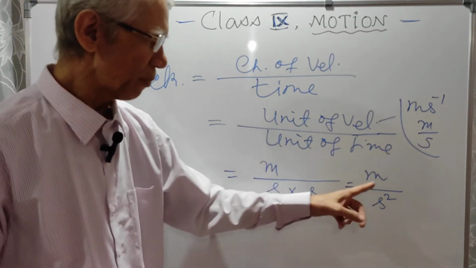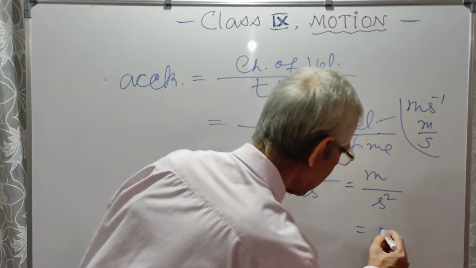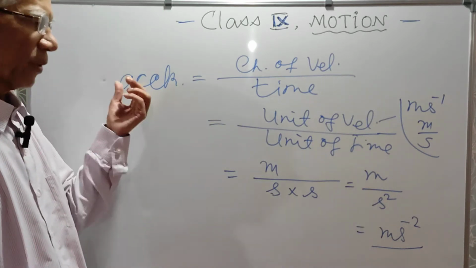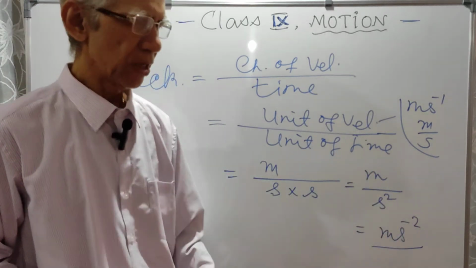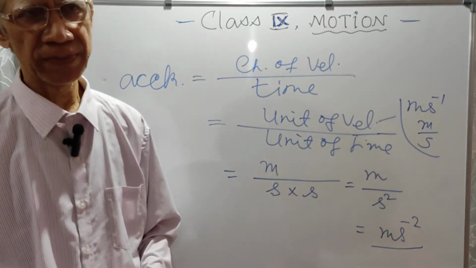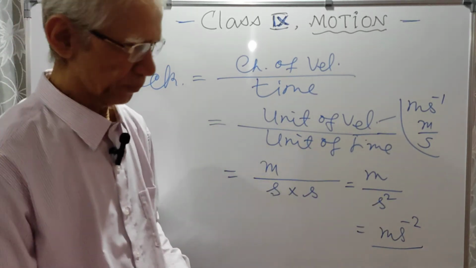So it becomes meter per second. So this we write what? ms minus 2. The SI unit of acceleration is meter per second square. So the second is appearing twice. So the unit of time appears twice. Okay, this is the answer.